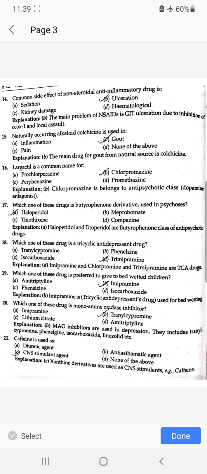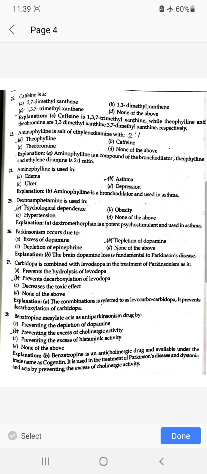Which one of the following drugs is preferred to give to bedwetting children? Imipramine. Which one of these drugs is a monoamine oxidase inhibitor? Tranylcypromine. Caffeine is used as a CNS stimulant agent. Caffeine is chemically 1,3,7-trimethylxanthine.